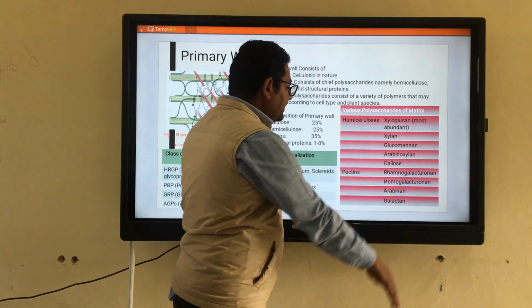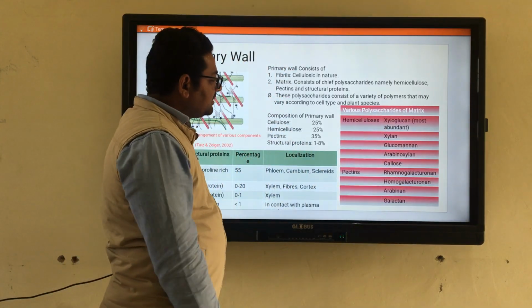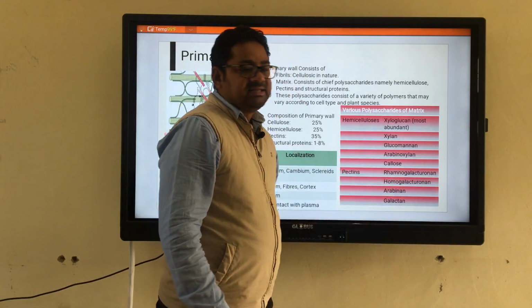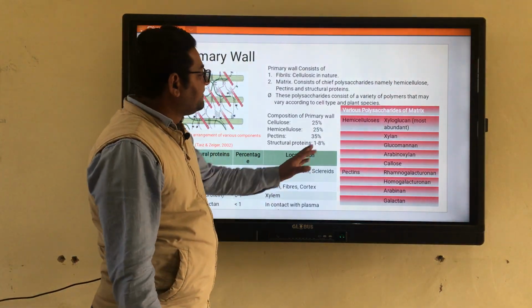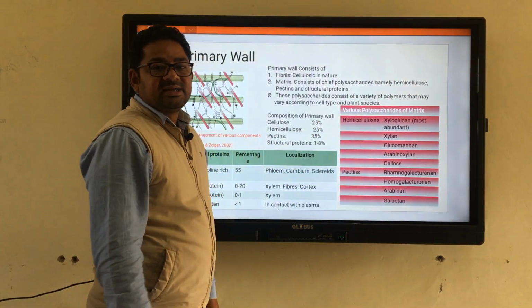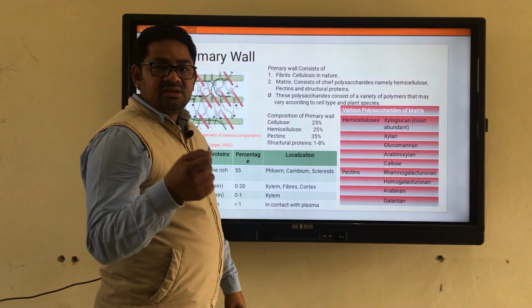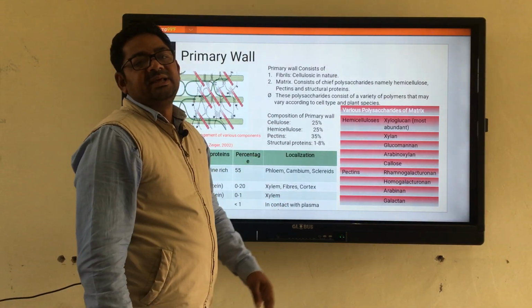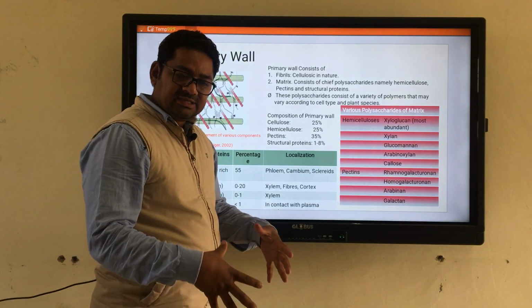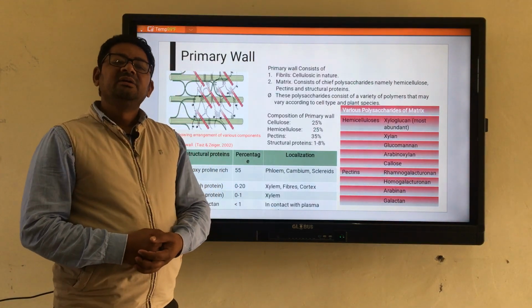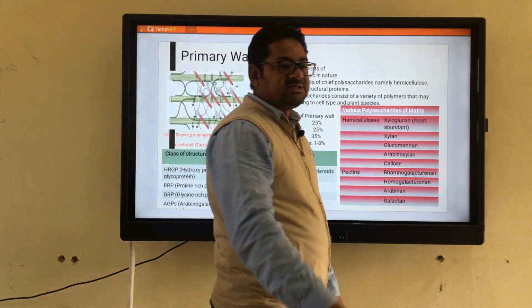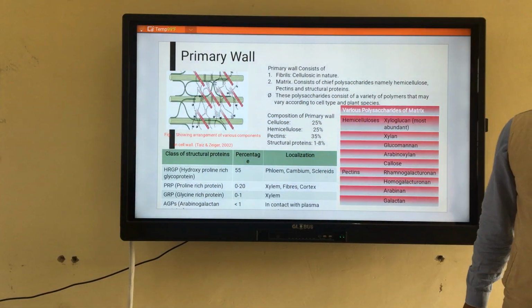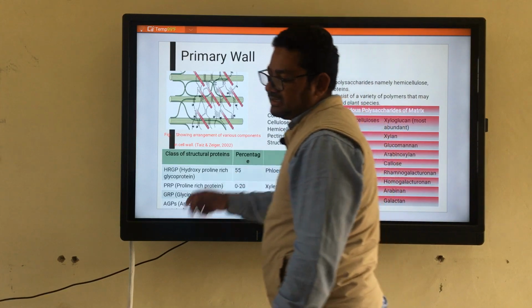In the same way there is arabinoxylan, then there is callose. Callose is different from other glucans. It consists of various molecules of glucose, but they are united with each other by a specific linkage, named the beta 1,3 linkage.